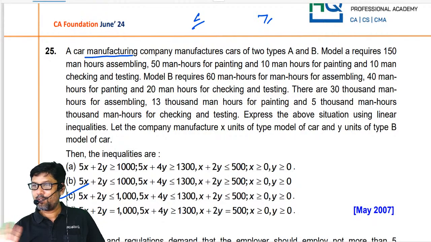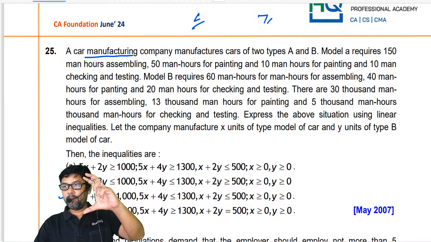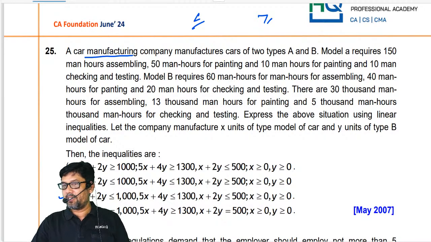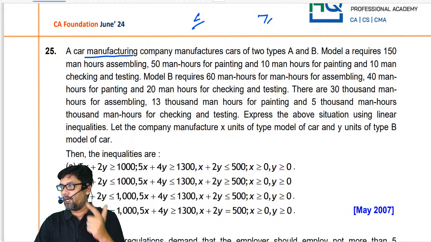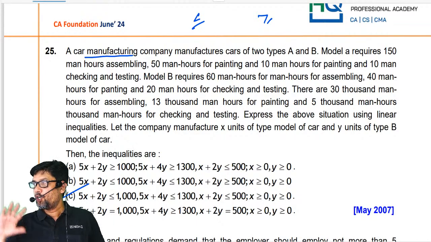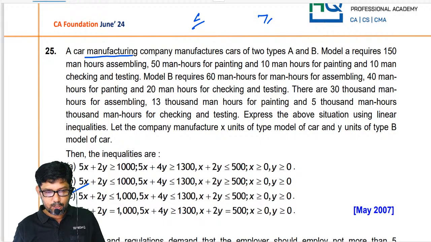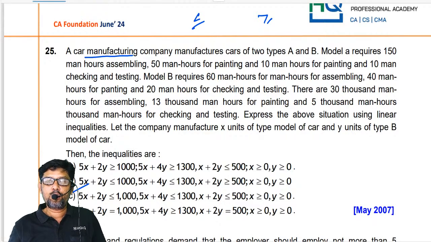That is not manufacturing. Actually these are the big statement problems. To read the problem itself will take at least 2 minutes. To avoid that, from the first line you can identify whether the question is based on manufacturing or diet. So here it is based on manufacturing, so all the inequalities will have less than or equal to. Directly mark option C. See guys, I have not read the entire question. Sir, is it true every time? Yes, my dear, of course.